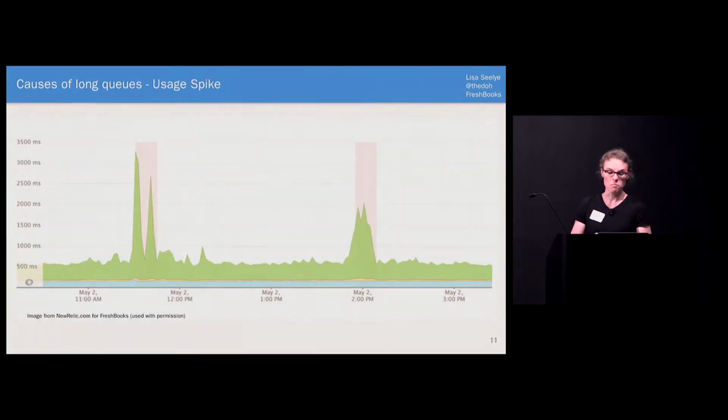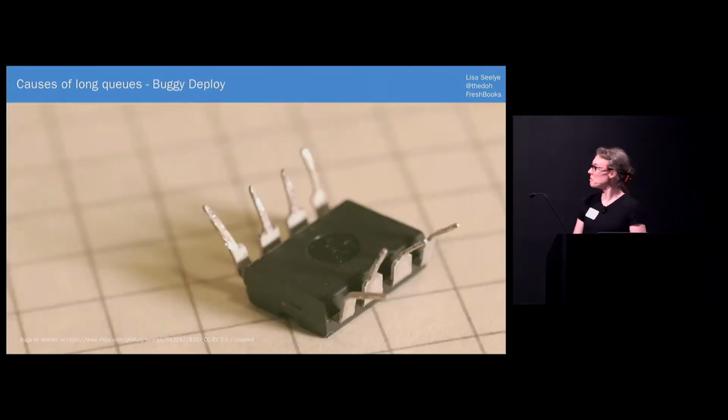The second reason, maybe there was an unexpected usage spike that was just going to clear itself without any human interaction. Why page someone if you wait and it's just going to fix itself? Another reason, maybe someone shipped a bug. Not that developers would ever do this. It's always a bug, never the bug. And maybe this bug caused our producers or consumers to misbehave, and the queues get long.